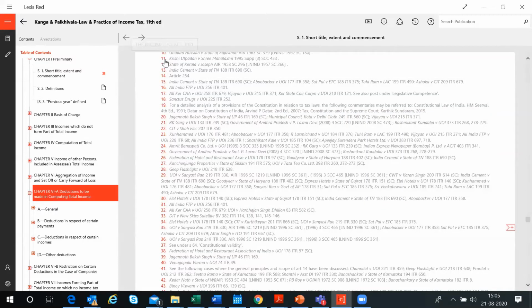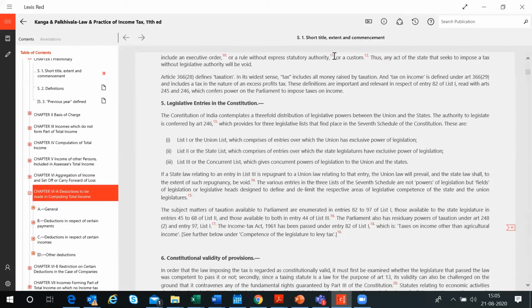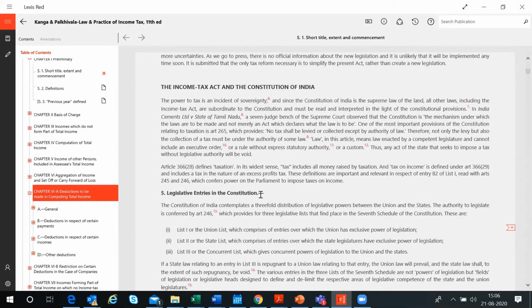Okay, so I was on 11. 11 is a particular case. I can see what footnote it is and I can go back to the reading from here. So it's here now, 11, and I can read through. So you have interlinkages here with the footnotes and you can go back and forth from the footnotes here.